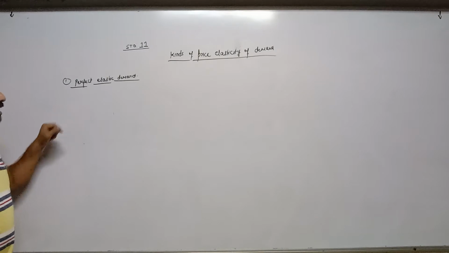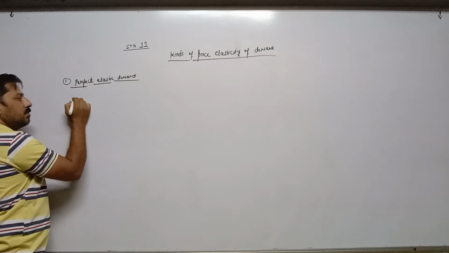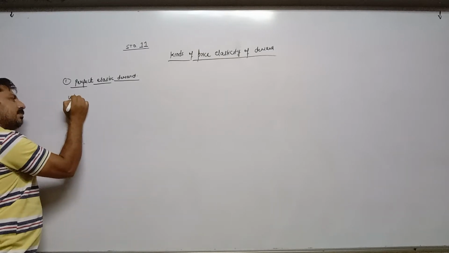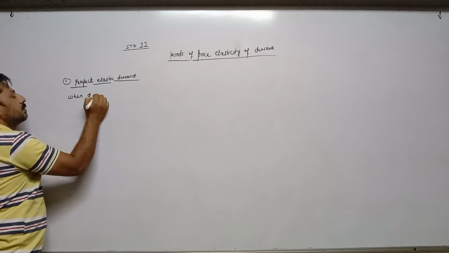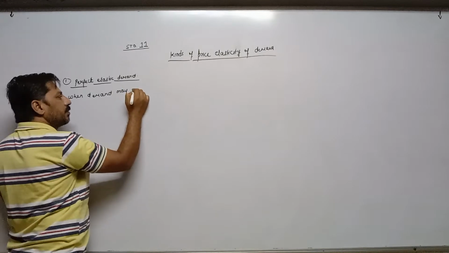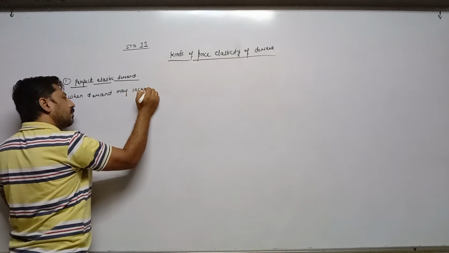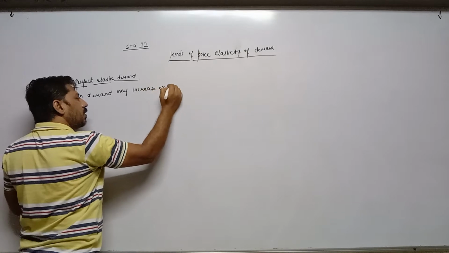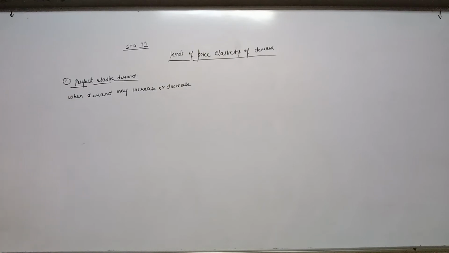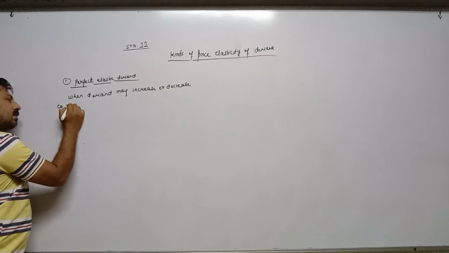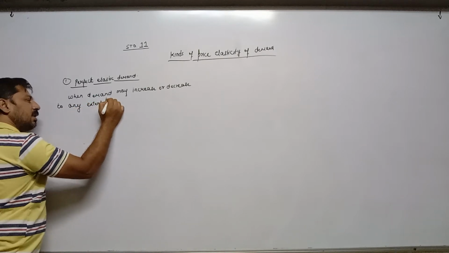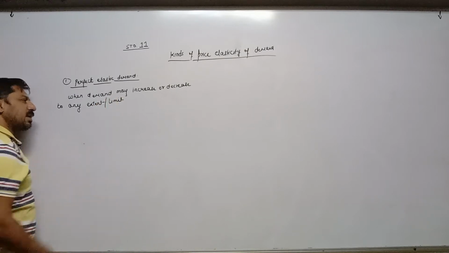The first one is perfect elastic demand. First of all the definition, then the diagram. When demand may increase or decrease to any extent or limit, it means there is no limit.